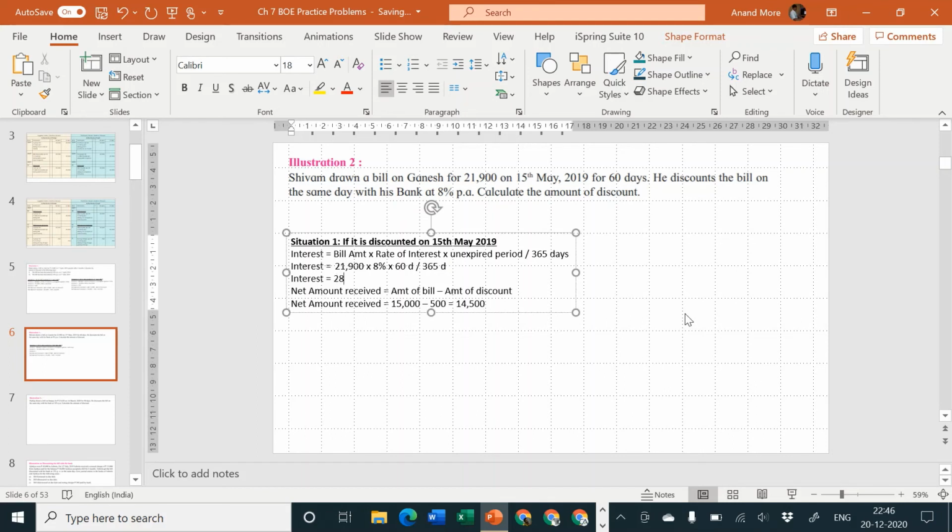It comes to 288. So the amount of interest is 288. Interest can be called as interest, or it can also be called as discount. Okay, so net amount received is equal to amount of bill minus amount of discount, or you can say amount of interest. I'll call it here also amount of interest or discount. Okay, so no tension for you.